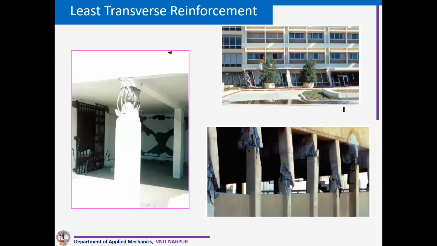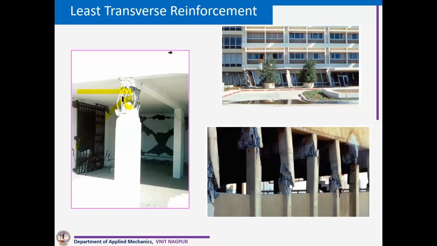You can see what happens if we are not providing the transverse links properly. This is a building. I still remember when we visited this particular building, near Bhuj town. This was a G plus 3-story building, and it was ready for possession.